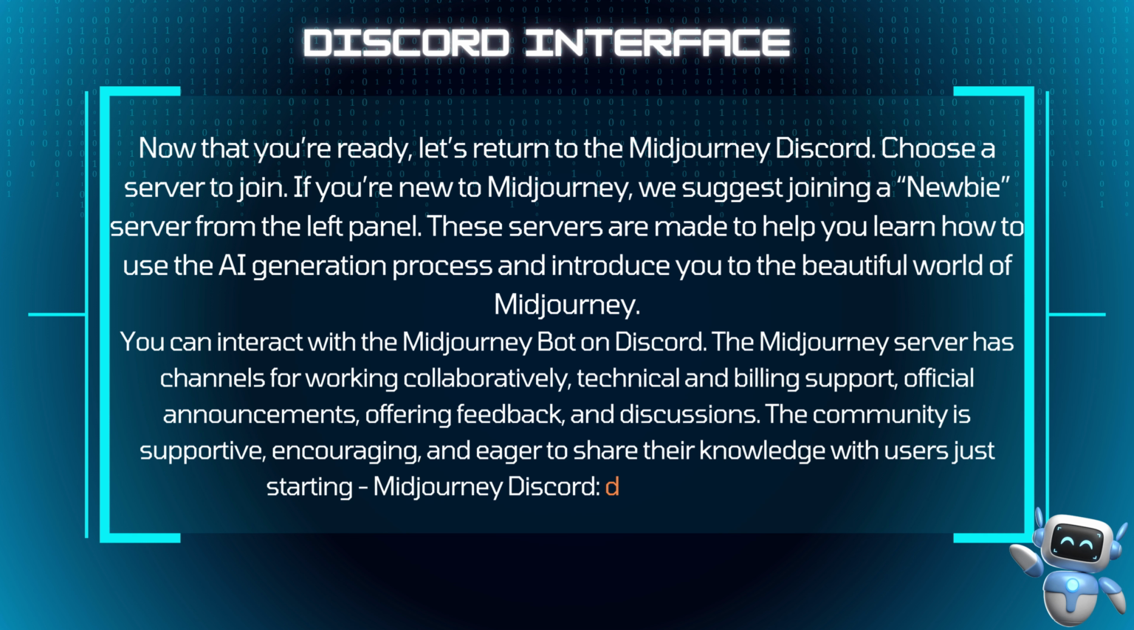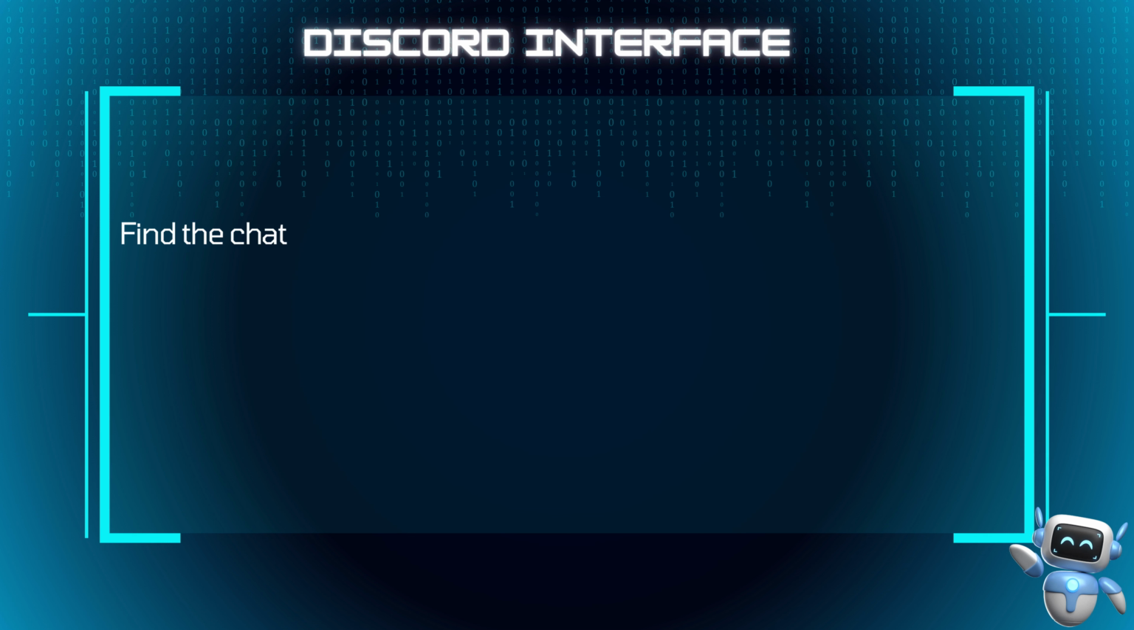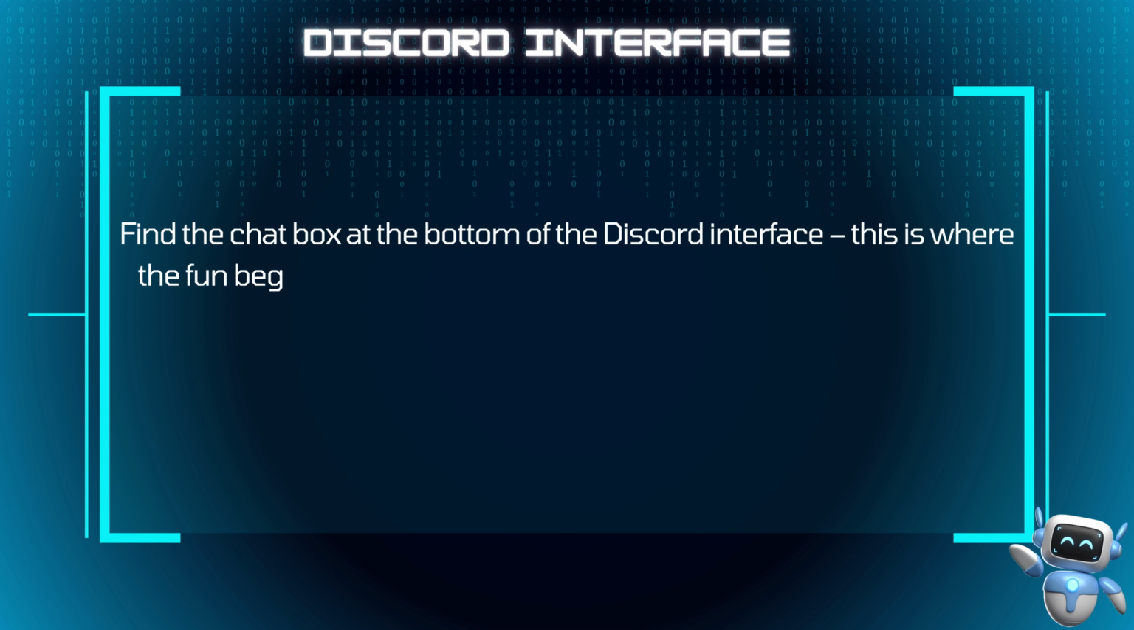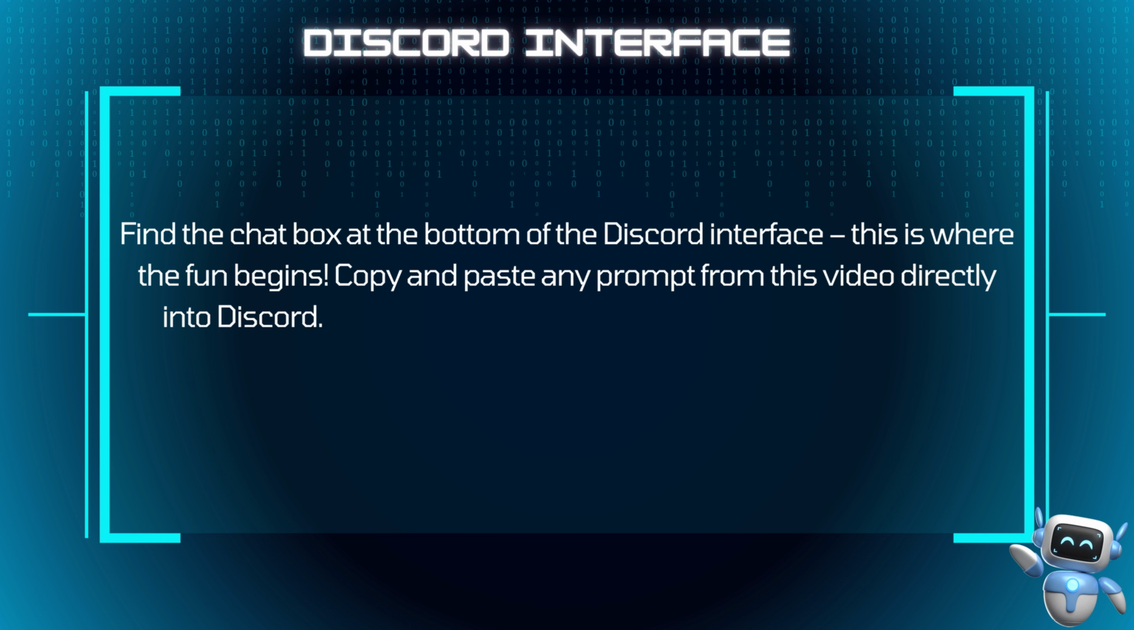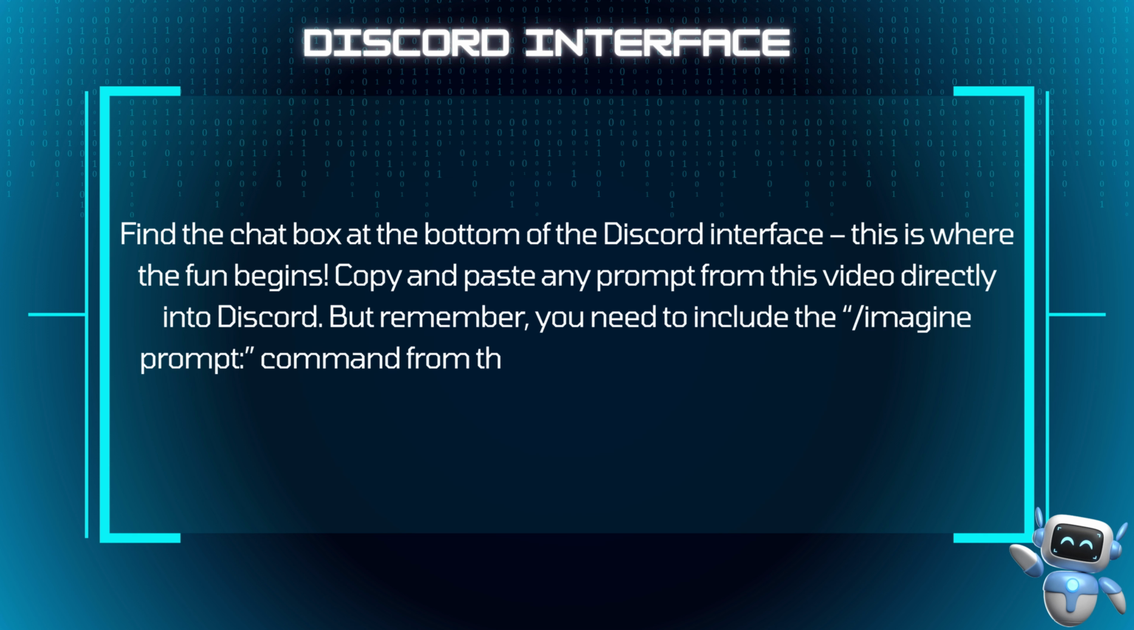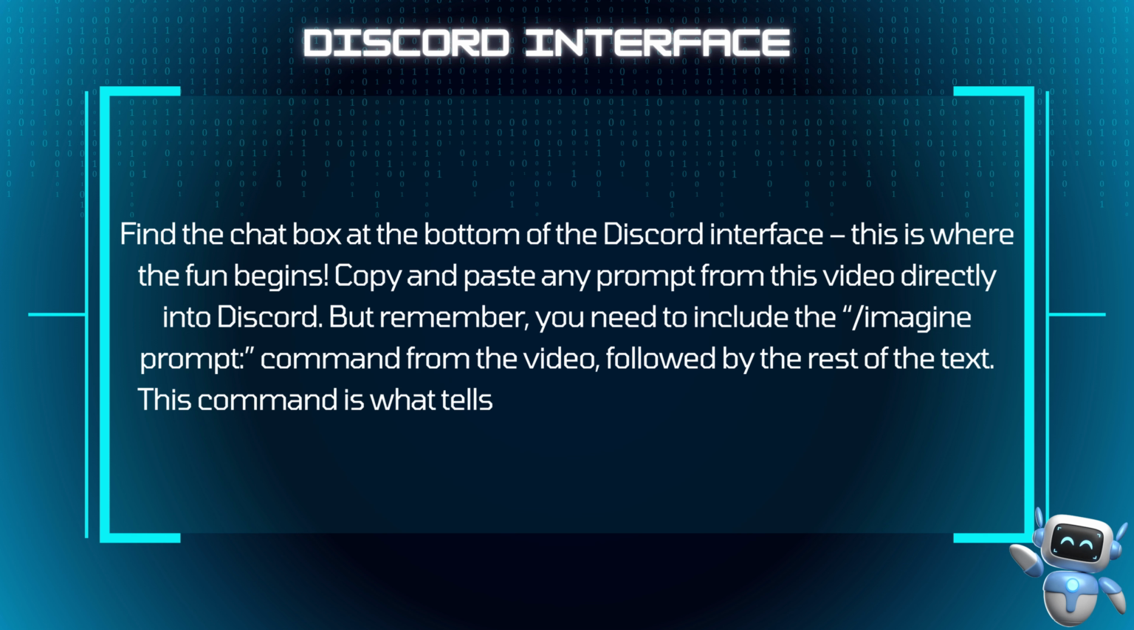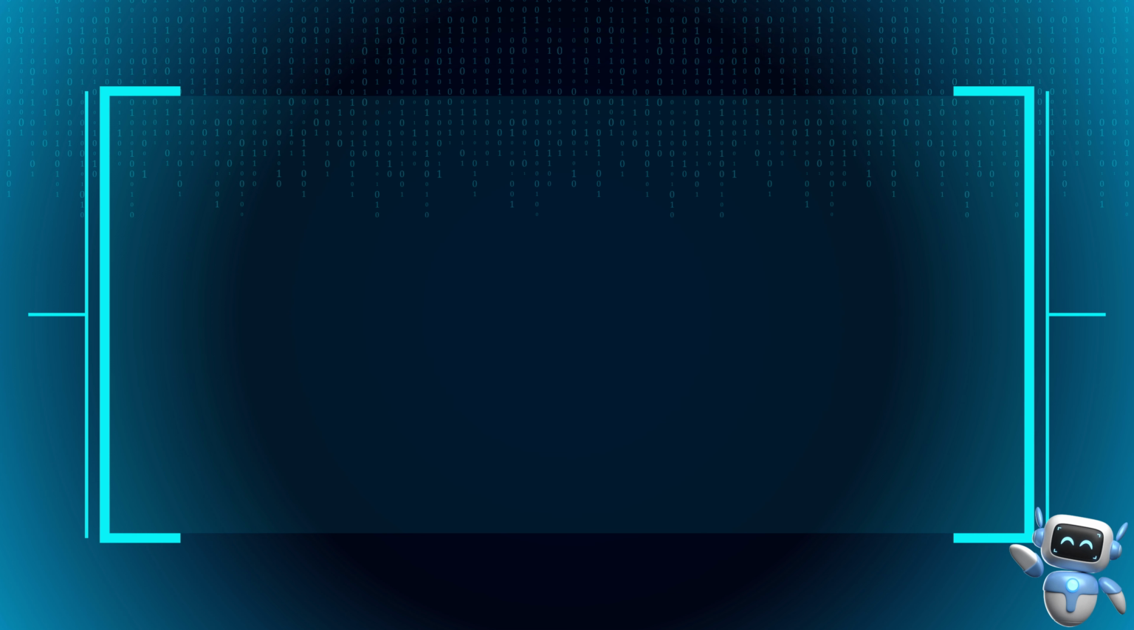Midjourney Discord, discord.gg/Midjourney. Find the chat box at the bottom of the Discord interface. This is where the fun begins. Copy and paste any prompt from this video directly into Discord. But remember, you need to include the /imagine prompt command from the video, followed by the rest of the text. This command is what tells the AI to create unique images for you.